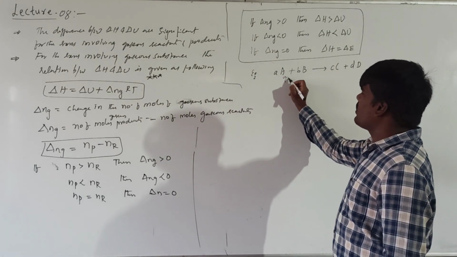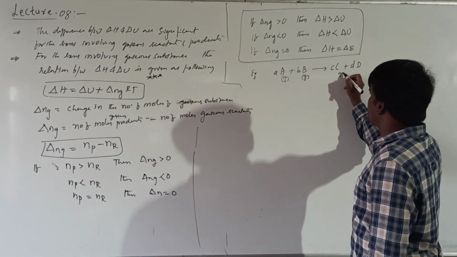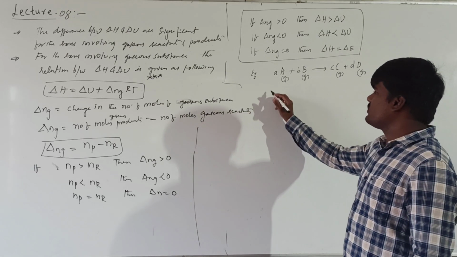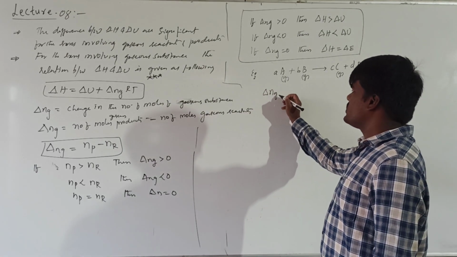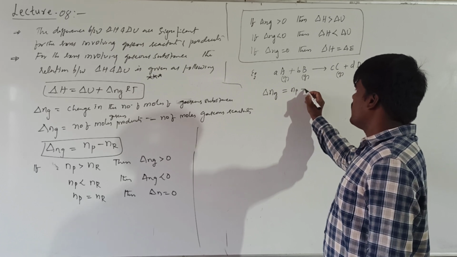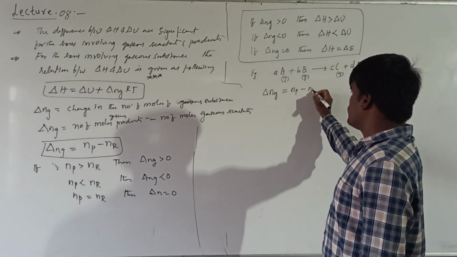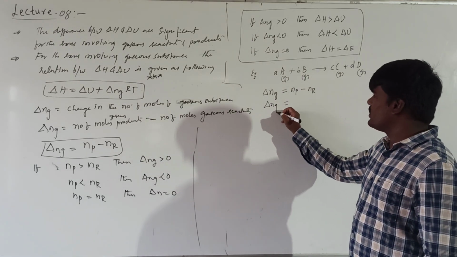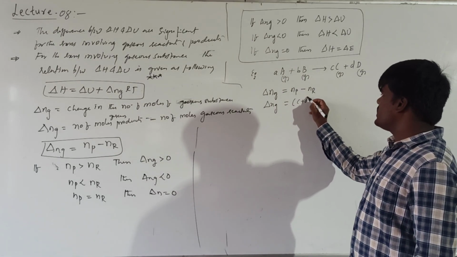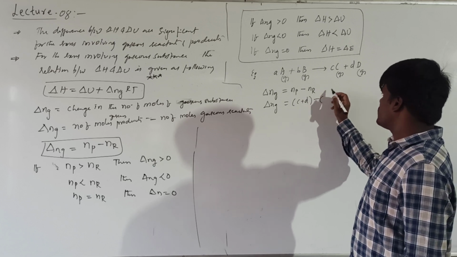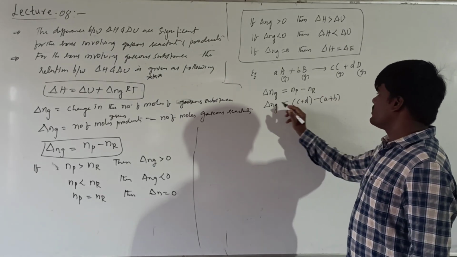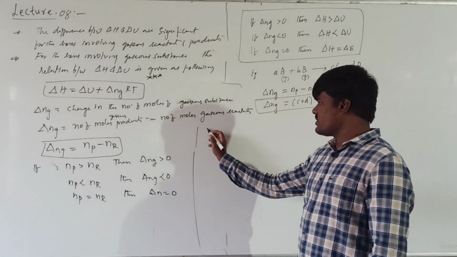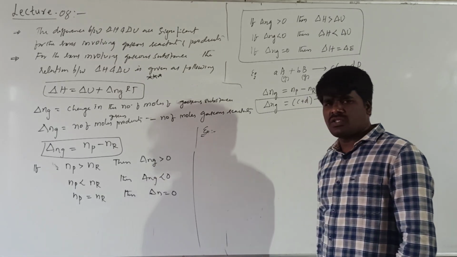Okay, here all of them, if you are assuming as gaseous substances, these are gaseous reactants and these are gaseous products. So what will be the delta Ng value? The delta Ng value is equal to the number of moles of gaseous products minus the number of moles of gaseous reactants. For this reaction, what can we write? Delta Ng will be equal to C plus D minus A plus B. This is how we have to calculate the delta Ng value. Now let us see some examples for calculation of delta Ng value.